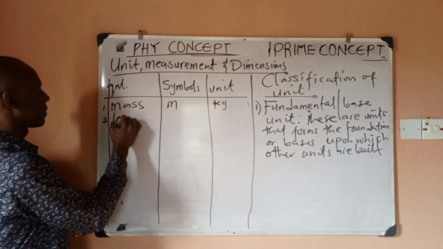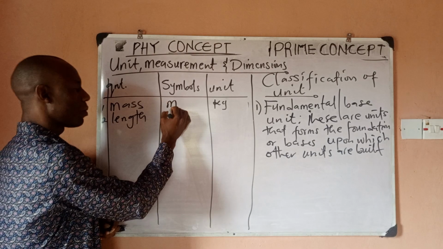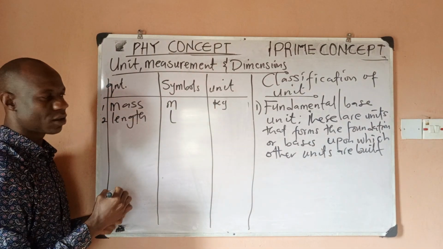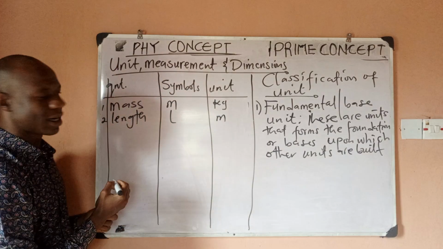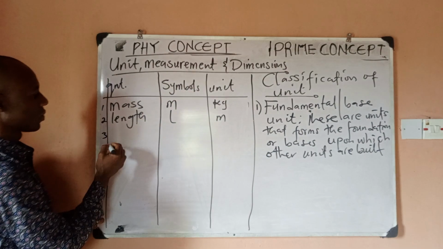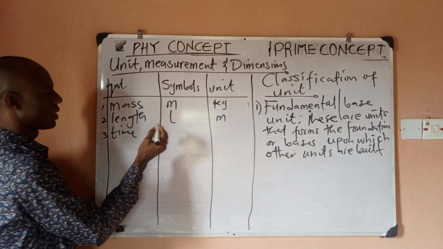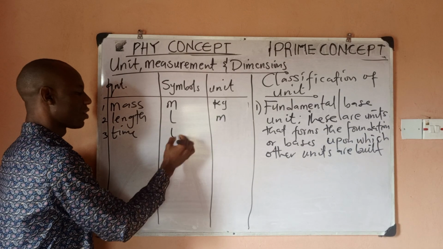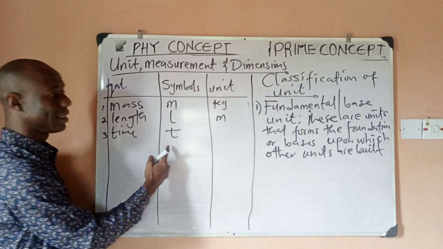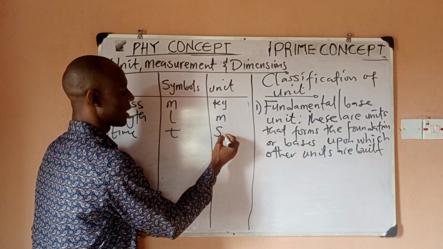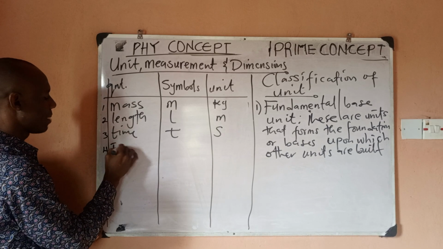Now we want to talk about number two. Number two is length. What is the symbol for length? Small letter l. And what is the unit of length? Meters. Right? Yes. Number three is time. What is the symbol for time? The symbol is small letter t, not capital letter T, small letter t. And what is the unit? Seconds.